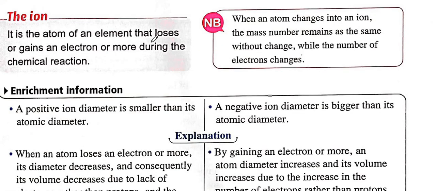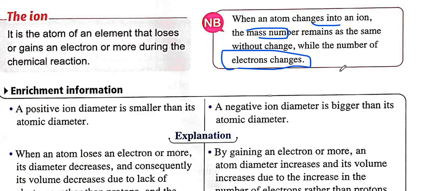So what is the ion? The atom of an element that loses or gains an electron or more during the chemical reaction. So again, what is the ion? It is the atom that loses an electron or gains an electron during the chemical reaction. When an atom changes into an ion, the mass number remains the same, but the electrons change. So the mass number is going to be the same, but the number of electrons is going to change. Maybe it's going to increase or decrease.